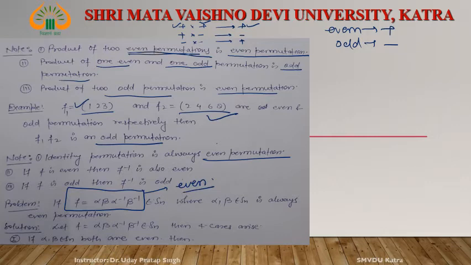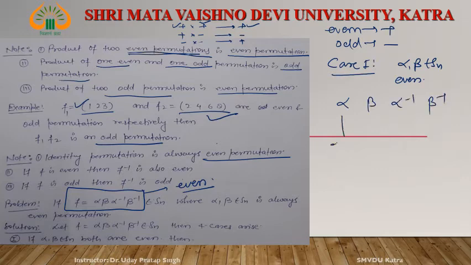What is the case? There are 4 cases that arise. Case first: alpha and beta belong to Sn and both are even. Then what happens? Alpha, beta, alpha inverse, beta inverse.